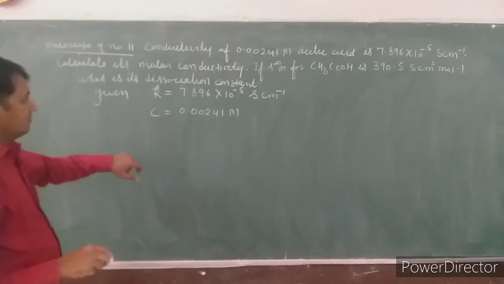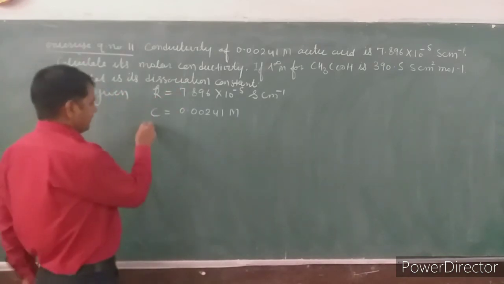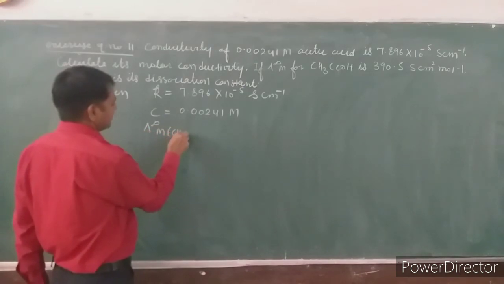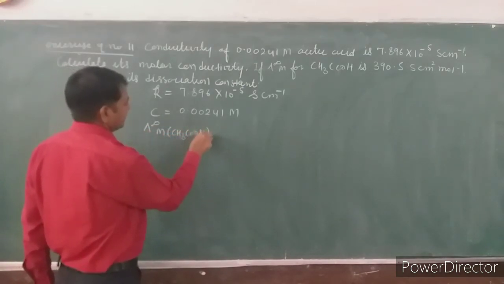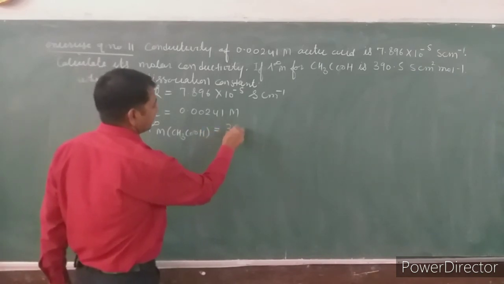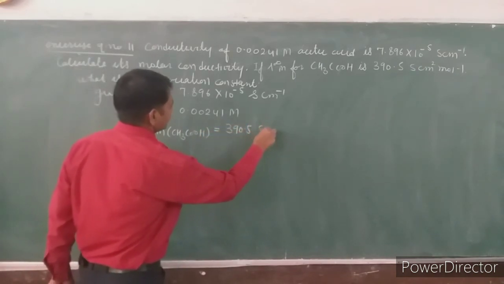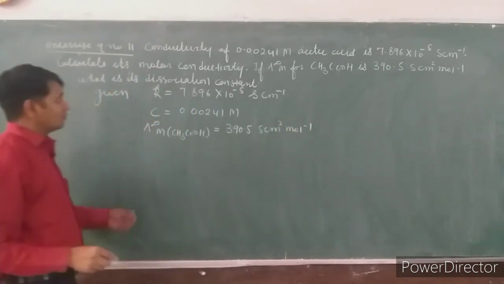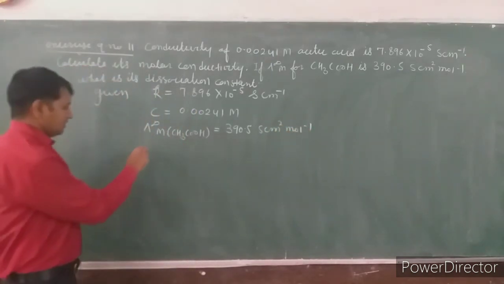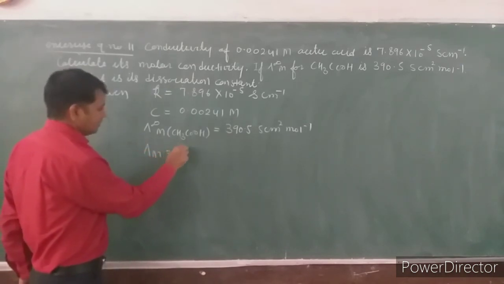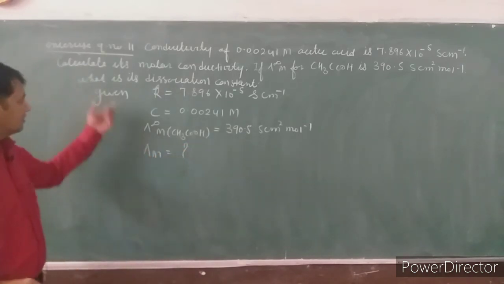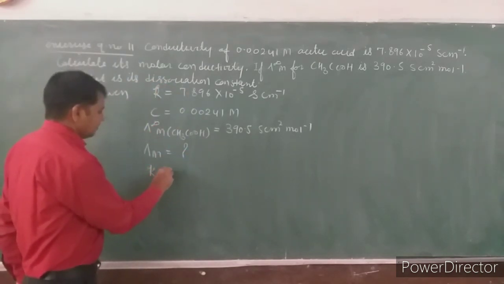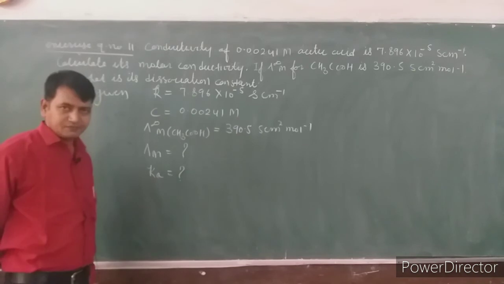One more thing is given, lambda infinite m of acetic acid, that is 390.5 Siemens centimeter square mole inverse. What we have to calculate? First, its molar conductivity. Second, its dissociation constant, Ka.